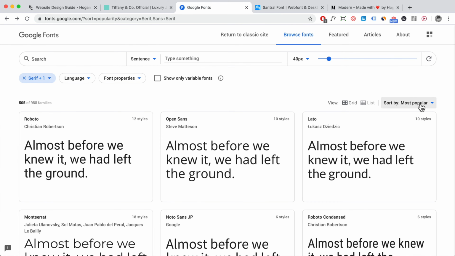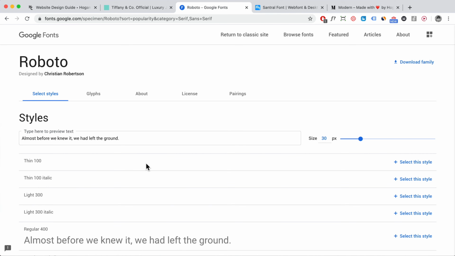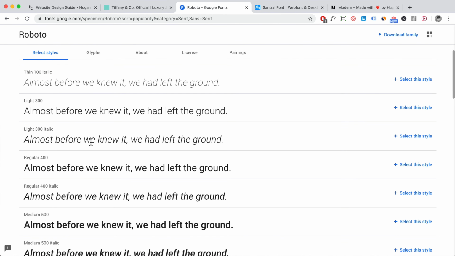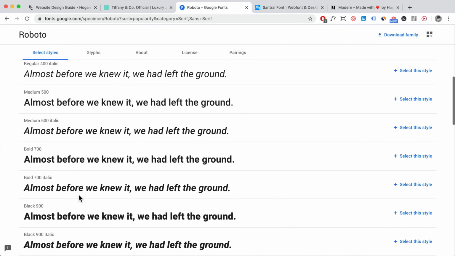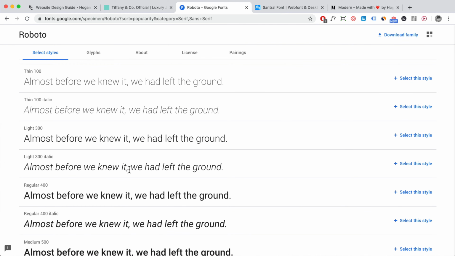Okay, so you can select these and then you can select the most popular ones. And as you can see, these are the most popular ones. So you can choose any of these and these will be good, right? These are good mainly because they have different styles. So if you click into it, then they've got the thin style as well as the regular as well as bold style. So you can just use one font family for your website. Like you can use the bold font family for the title, and then for your subheading you can use the regular one. And if you want something very specific, you can use the thin version, right? And you can just stick to one font.